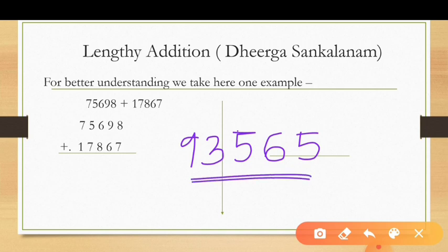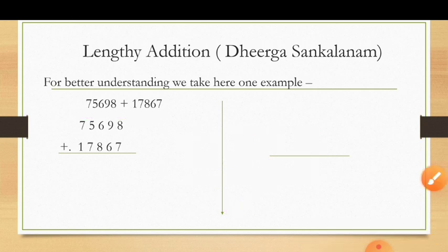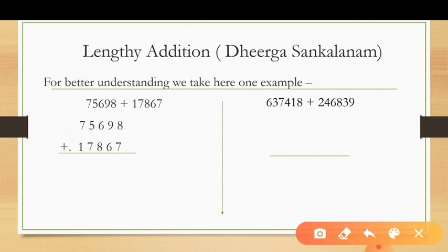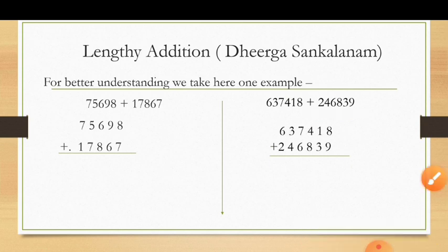The sum of this, the answer comes 93,565. Okay. If you understand this method, then this method is so easy in this concept. Okay. Now for a better explanation, take one more example. That example is 6,37,418 plus 2,46,839. So here we have to write it in addition form.